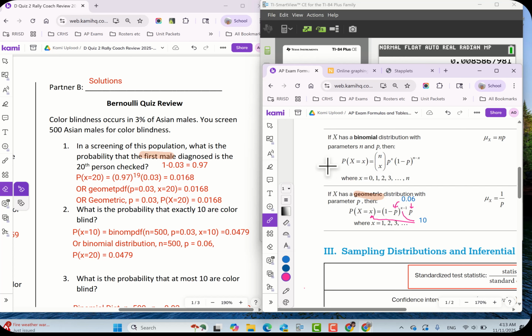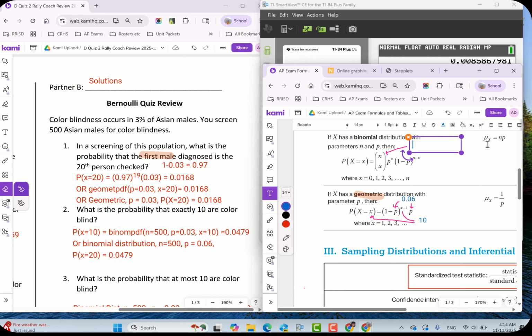I'm going to go ahead and show this on the next problem. So if you're doing binomial, remember the other way, if you show the formula and you have the formulas in front of you on the chart, okay? You could put the N and the P. So for this one, I'm going to use this one for partner B. In this case, N is 500 and X is 10. All right, so let me write down X is 10.